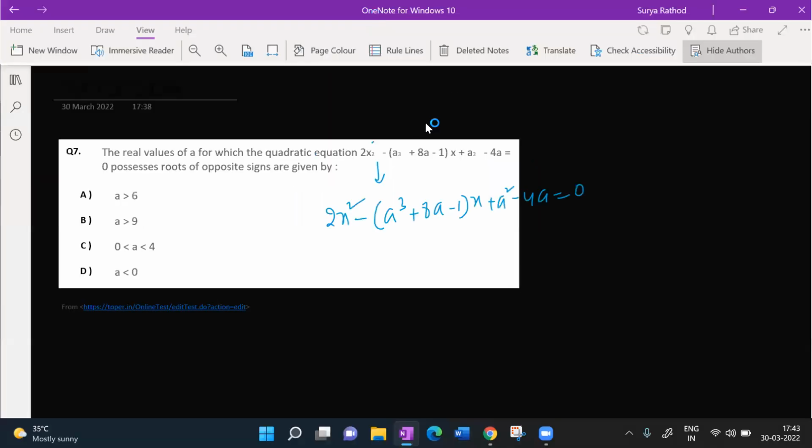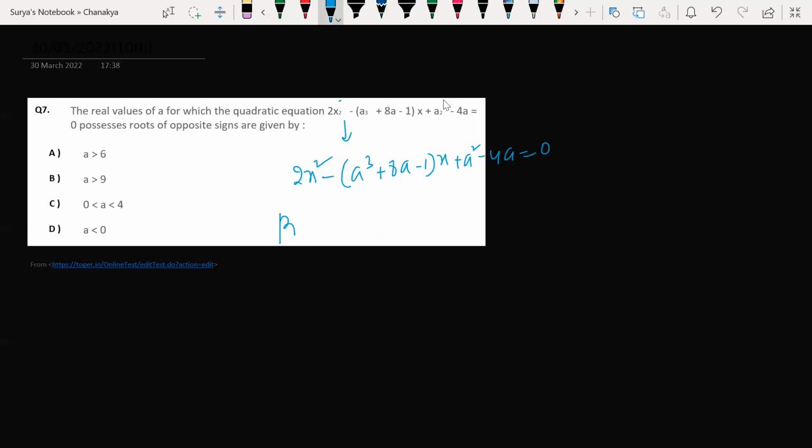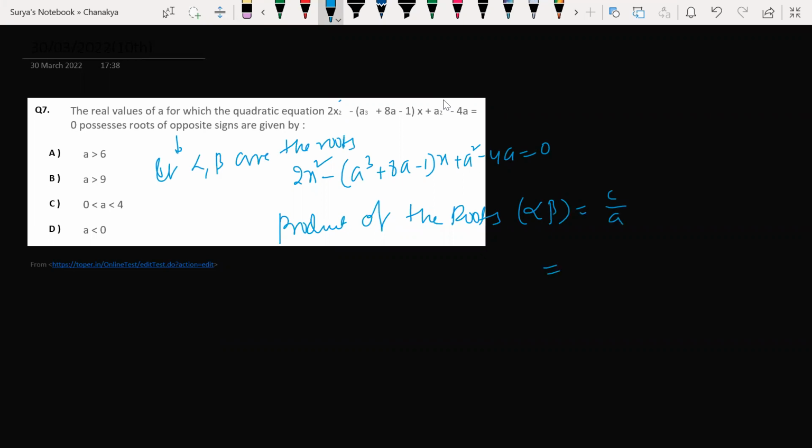Can you hear me? Dipsika, very good. Okay, look at this. Now, what is the product of the roots? If alpha, beta are the roots, then the product of the roots is going to be what? C by A, isn't it? What is the C value here? A square minus 4a by 2, since the A value is 2. Am I correct?